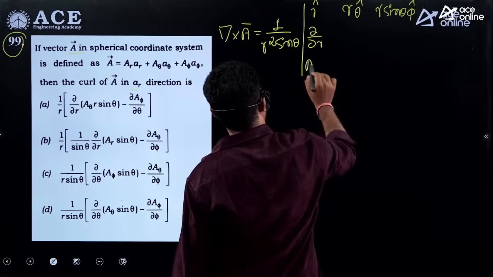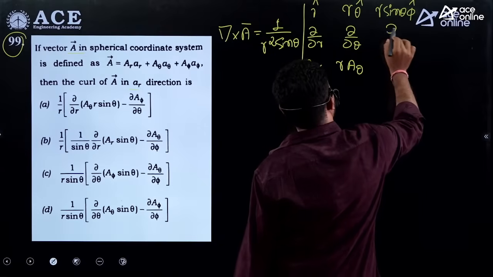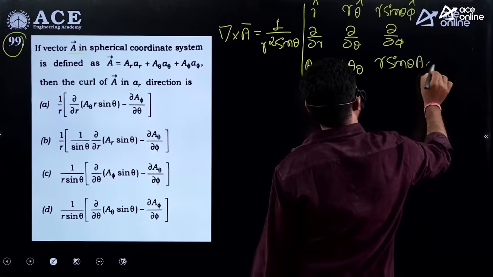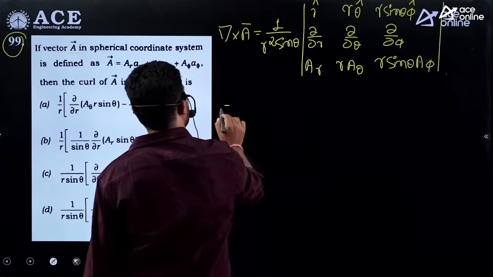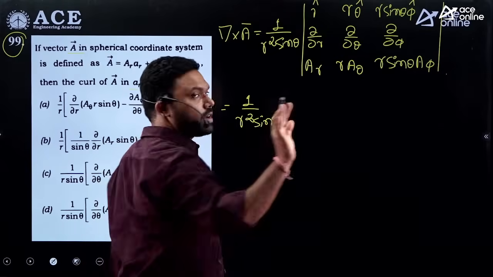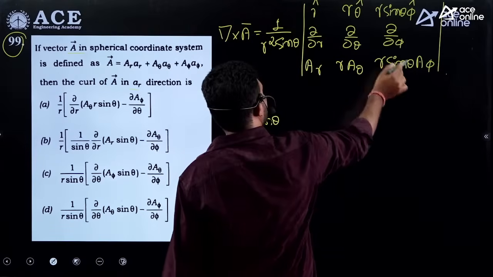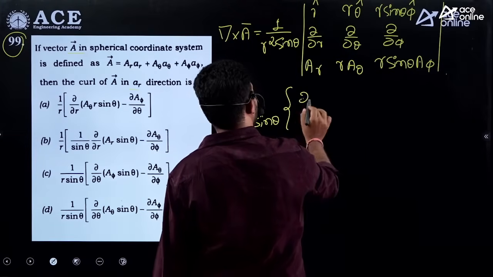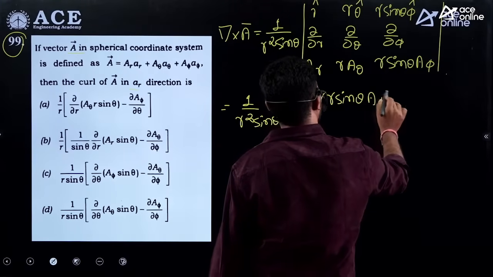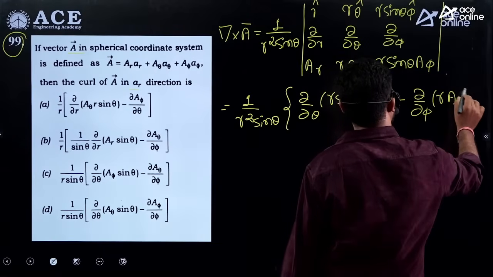dou by dou r, dou by dou theta, dou by dou phi, and then A r, r A theta, r sine theta A phi. So this one is 1 divided by r square sine theta. It is asking only for the r component, not the complete expansion of the curl. So r cap into this minus this into this, which is dou by dou theta of r sine theta into A phi minus dou by dou phi of r into A theta.